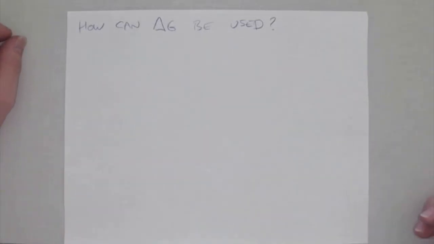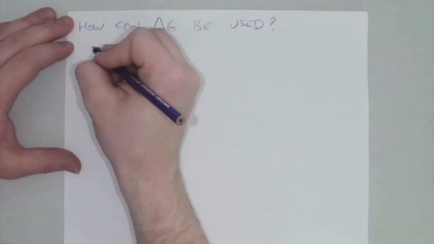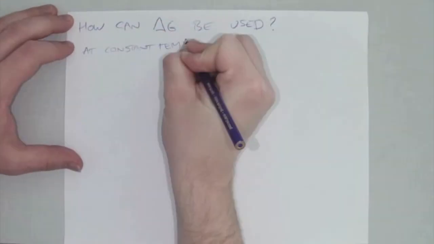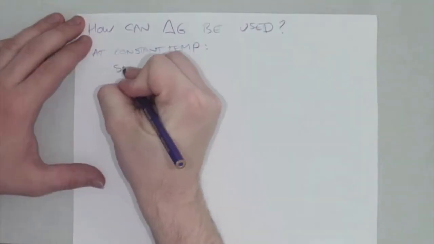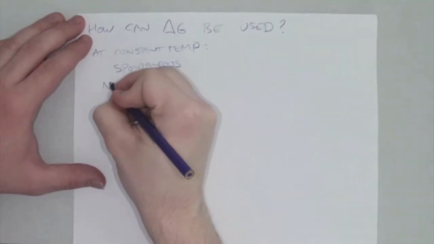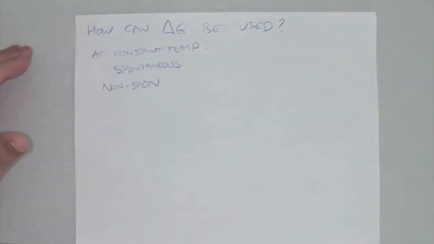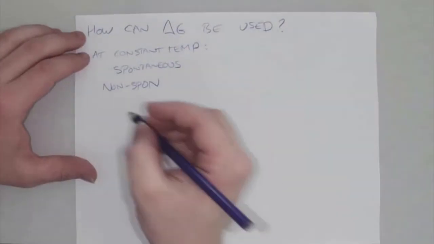we can think about all the different types of situations we have. If we have just that constant temperature, where we're only thinking about that enthalpy and entropy, we have a spontaneous process, we have a non-spontaneous process, and we have equilibrium, where it's neither spontaneous nor non-spontaneous.